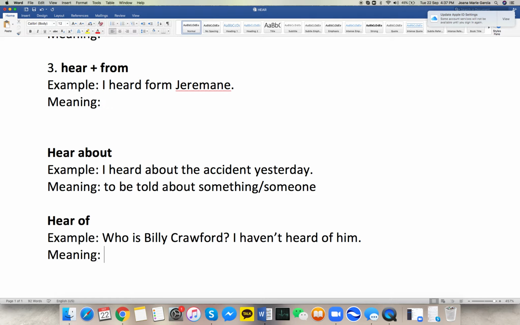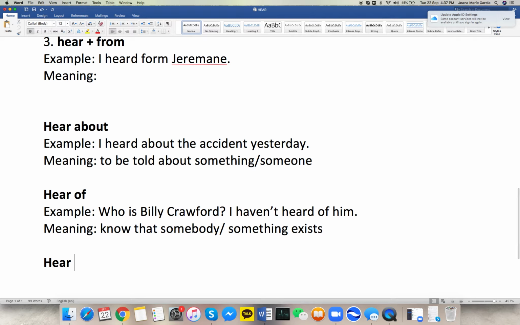So for this one, the meaning is to know that somebody or something exists. It's about existence. Whenever I know that Billy Crawford exists, that there's a very famous singer, host, dancer and actor who has the name Billy Crawford. And then we have hear from.